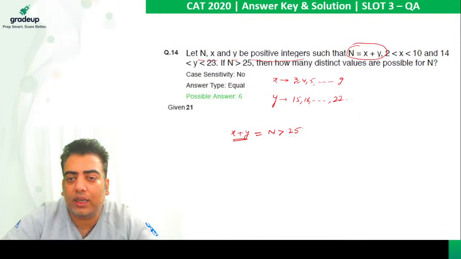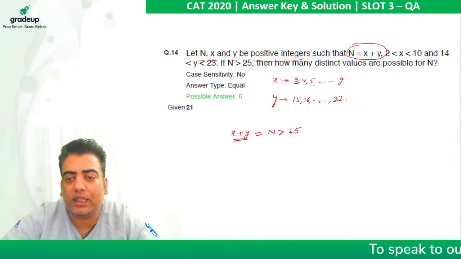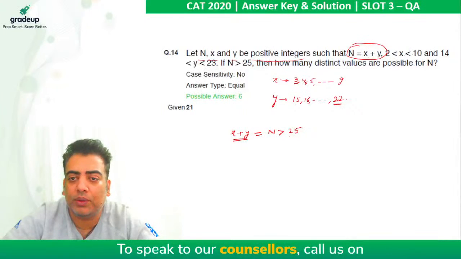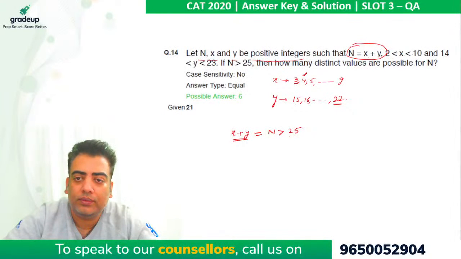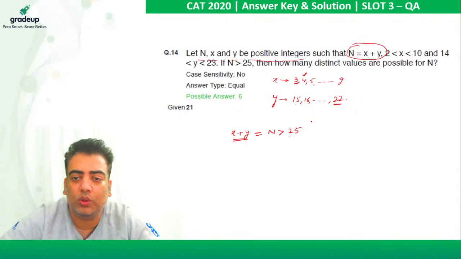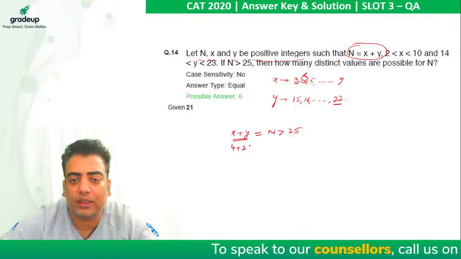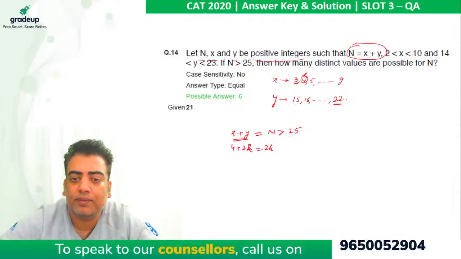If I take the value of x as 3, none of the values of y up to 22 is possible, because 3 plus 22 is 25. If we take 4 as the value of x, then the maximum value possible is 26. So only one value comes against 4, which is 4 plus 22, which is 26.